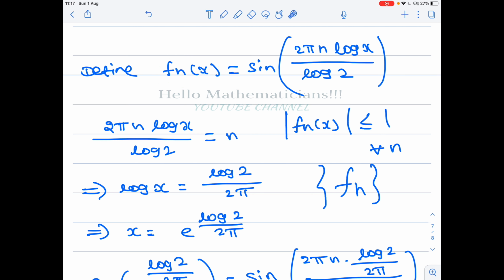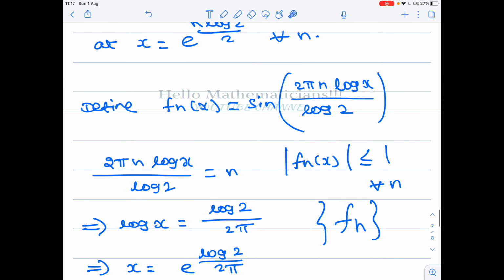We will show that at one point this sequence doesn't converge. Pointwise limit means you fix an x here, then you let n tend to infinity. That limit of that sequence is the value f of x. You have to do this for all the points x belonging to the open interval 0 to infinity. That will define the function f of x, which we call the pointwise limit.